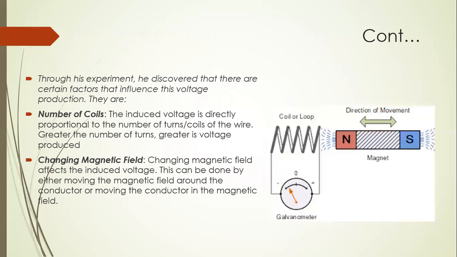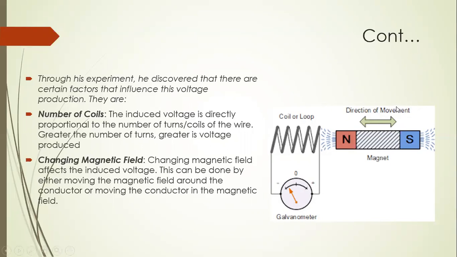Here, this is a magnet, this is a coil or a loop, and this is a galvanometer. If we move the magnet towards the coil, then the galvanometer shows a deflection. It means there is a generation of current or induced EMF.